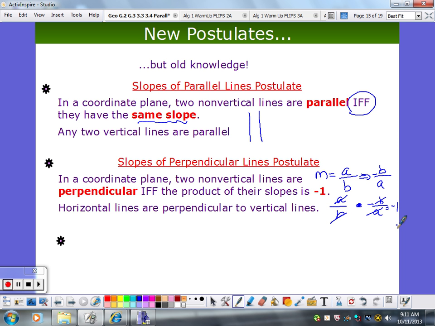Yes? What do you mean there's nothing? I divide both sides by A, I'm left with the 1, right? I divide both of these by B, I'm left with the 1. 1 times -1, 1 times 1. Right? So when I'm cross-reducing, I'm dividing, you're going to be left with 1, not 0.